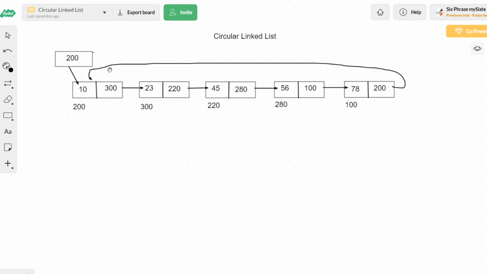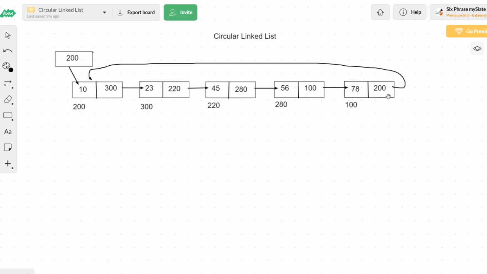Okay, fine. For creating a circular linked list, is there anything else that I need to do extra? I have already seen one create method. Is there anything extra I need to do? Yes, only one thing. After creating a singly linked list, you will already have the address of some node as the head node. Whichever you consider as the head node, take the address of that node and place it in the last node's next pointer, so that it will become a circular linked list. That's the only step that we are going to add to the existing create function that we have.